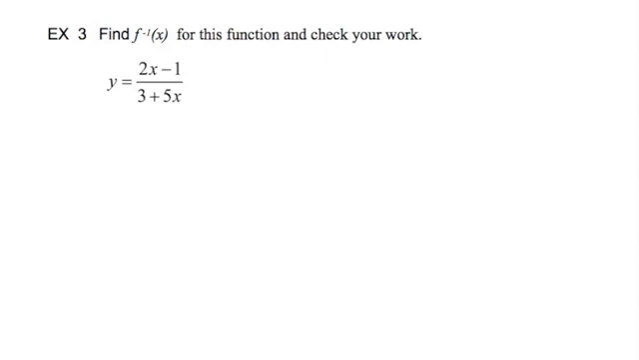Example 3, find the inverse for this function and check your work. So basically this example is thrown in here for good measure, but this is really an algebra question. So let's go ahead and find the inverse with algebra techniques. And I'm not going to give a whole lecture about how to find the inverse. This is simply a review exercise. If you need a lecture on inverse functions, you can go back to our 1010 or 1050 lectures. Both of them will have a lecture on inverse functions.